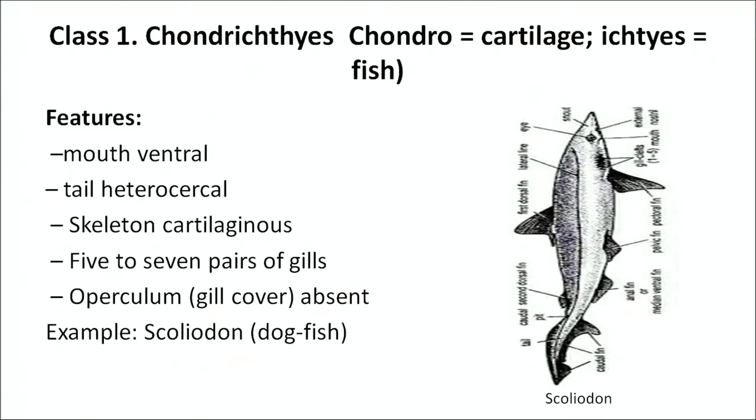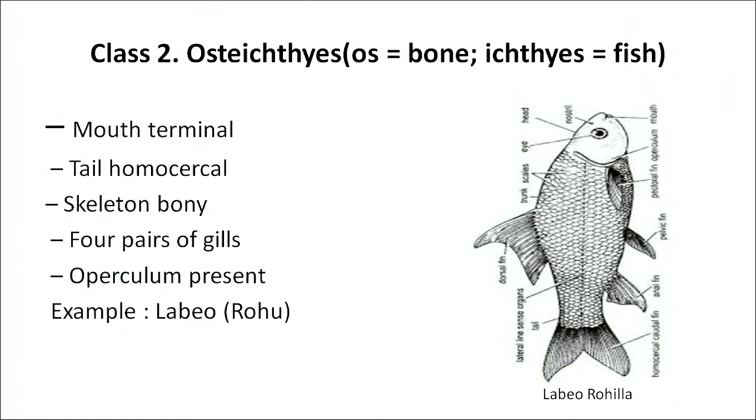Now Chondrichthyes. Chondro means cartilage and ichthyes means fish. So Chondrichthyes means cartilaginous fish. Its mouth is ventral, tail is heterocercal. What is heterocercal? Means those fishes who have tails having the upper lobe larger than the lower one, with a vertebral column extending into the upper lobe. Their skeleton is cartilaginous and they have 5 to 7 pairs of gills. Operculum, meaning gill cover, is absent in them. Example, dogfish or Scoliodon.